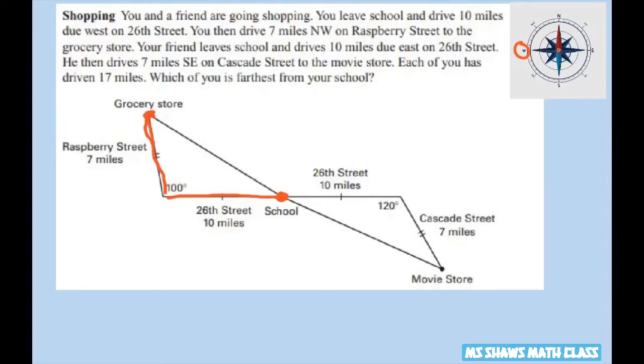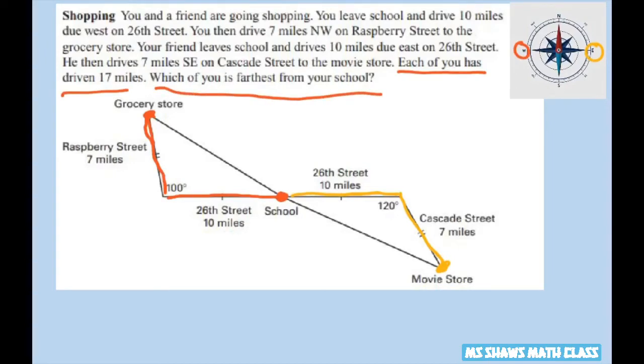So there you are. Now, your friend leaves school and drives 10 miles due east, so there's your east, and then 7 miles here to the movie store, so right there. So each of you has driven 17 miles. Which of you is farthest from your school?